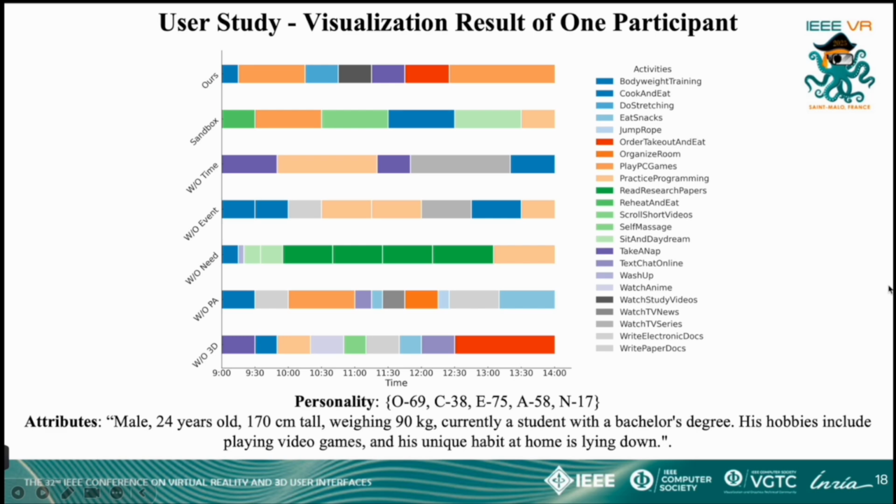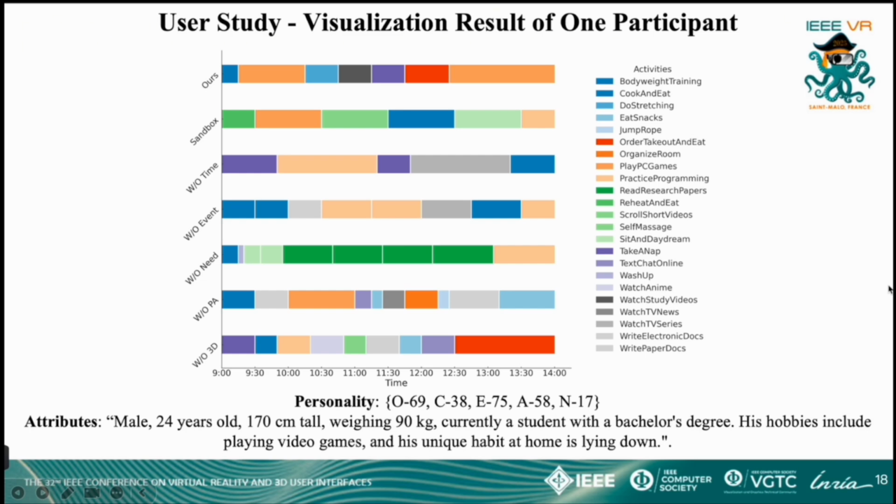For behavior sequence generation, we first collected personality and attribute data from the 14 participants, with personality traits quantified using the enhanced BFI2 scale. Based on each participant's personality and attribute information, we generated 7 different behavior sequences, simulating a full day's activities, leading to a total of 98 behavior sequence outputs across 14 participants.